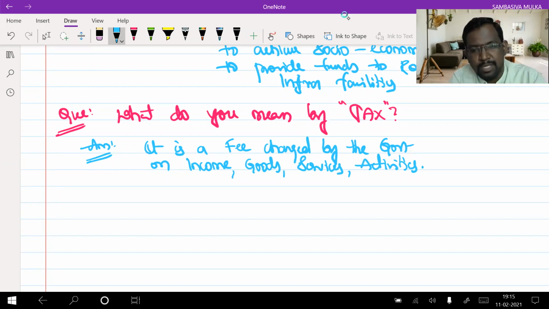It is a fee charged by the government on income, goods, services, and activities. This is what we call tax.